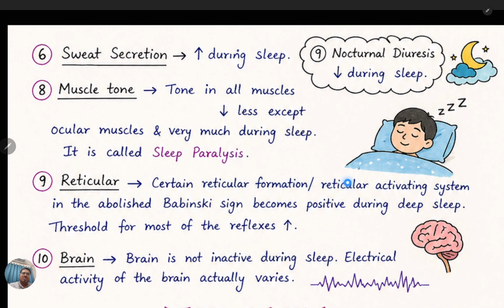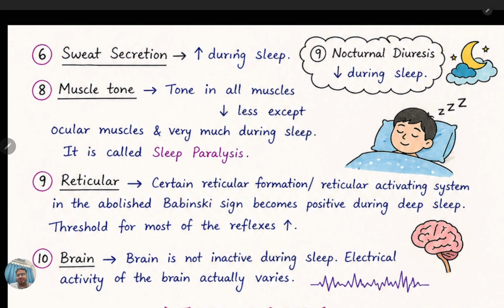The certain reticular formation and reticular activating system abolish the Babinski sign, which becomes positive during deep sleep, and the threshold for most of the reflexes actually increases here. Nocturnal diuresis decreases during the sleep cycle.